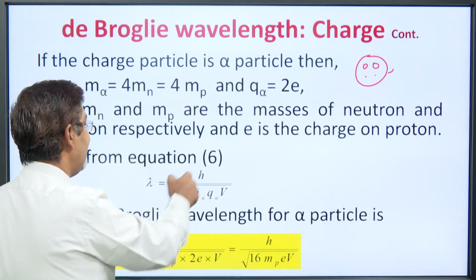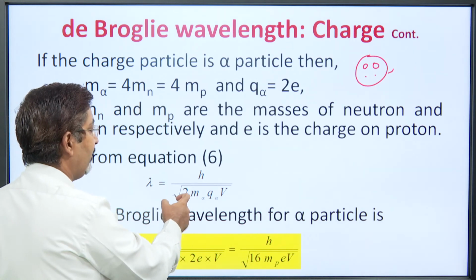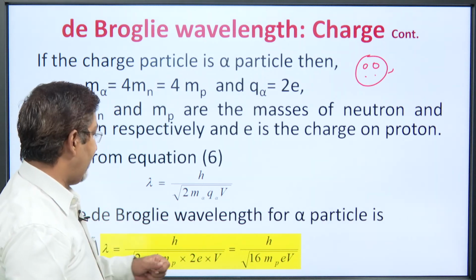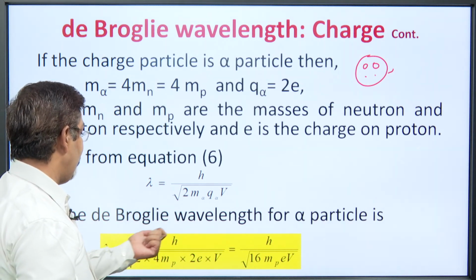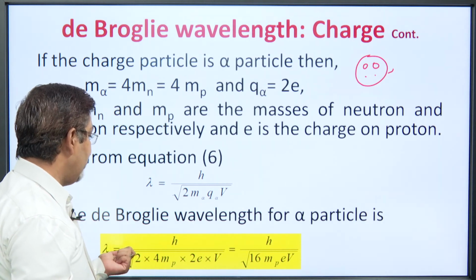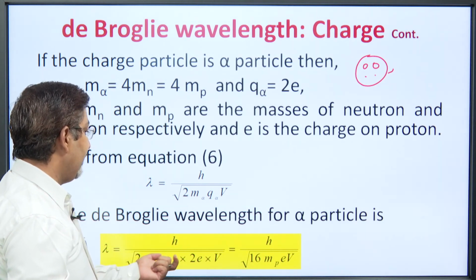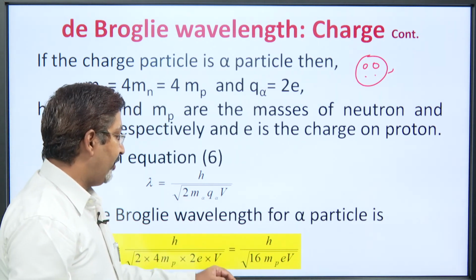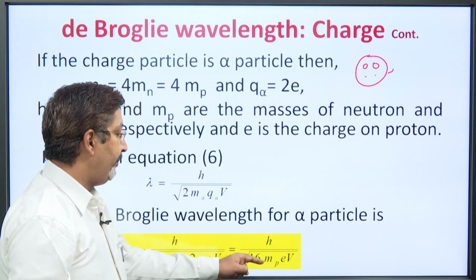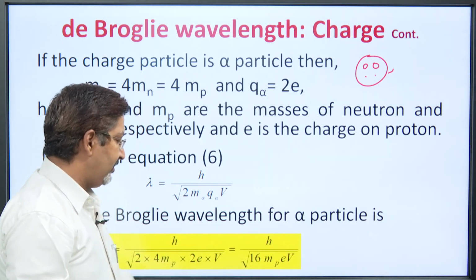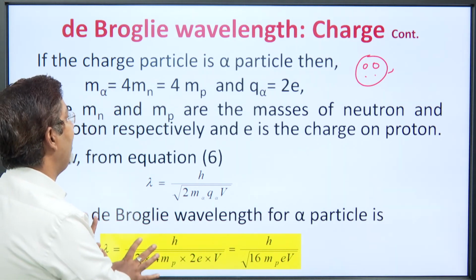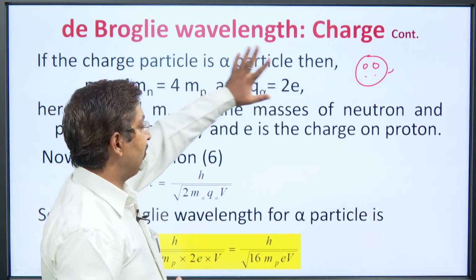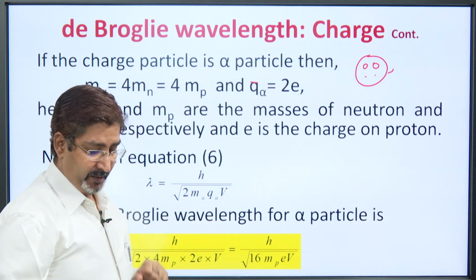Now, from equation 6 we have lambda equal to h upon under root 2 m_alpha q_alpha V. So, the de Broglie wavelength for the alpha particle, lambda, is equal to h upon under root 2 into 4 m_p into 2e into V, and by solving it we have h upon under root 16 m_p eV. We can solve further, but you just have to remember what an alpha particle is. This is a famous question that comes in examinations for the alpha particle. So, you must know what an alpha particle is, and accordingly you can change the formula.